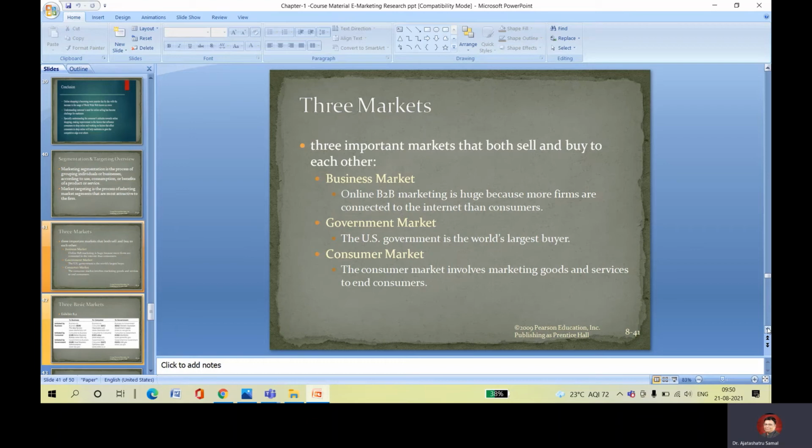Different markets are there: business to business, consumer to consumer, business to consumer, consumer to business, business to government, government to business, consumer to government, and government to consumer. So depending upon the business market, you need to decide what is required. The government market is the world's largest buyer for requirements. Consumer market is one of the important factors. Consumer market involves marketing goods and services to end users. That is why the consumer market is an essential part of marketing.